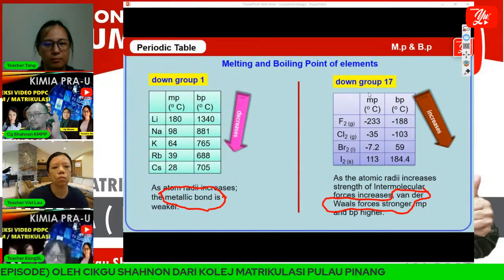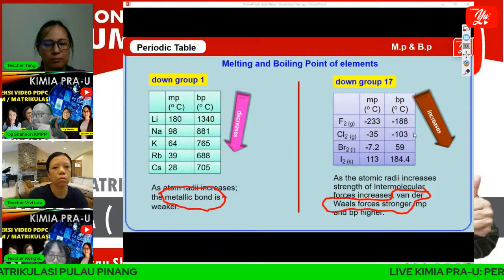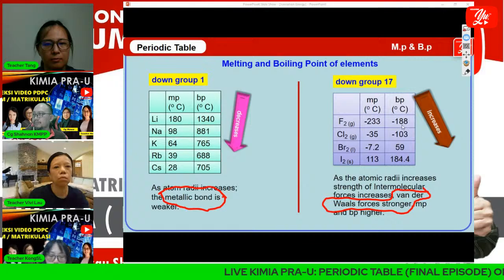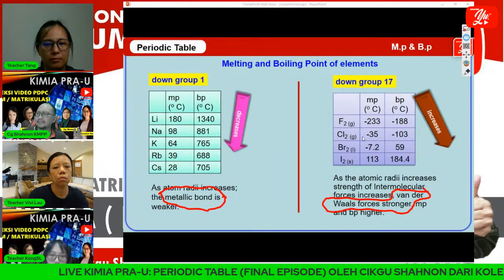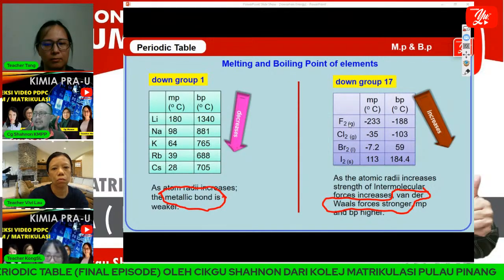Okay, if you look at group 17, we can see the opposite effect. Down the group, fluorine has a boiling point of negative 188, but for iodine it is different. If you look at the phase, fluorine is gas, chlorine is gas.